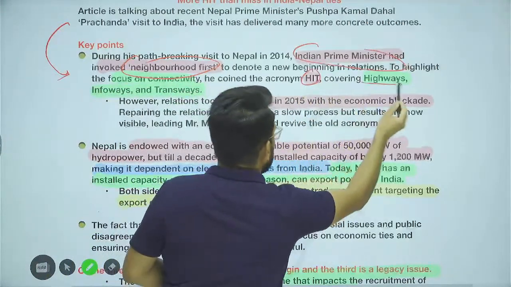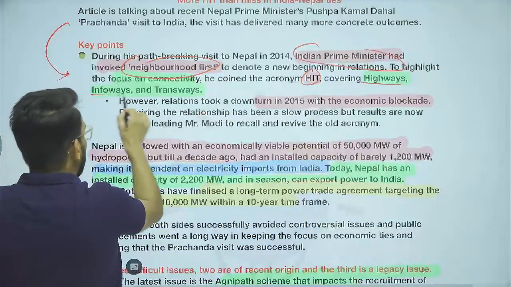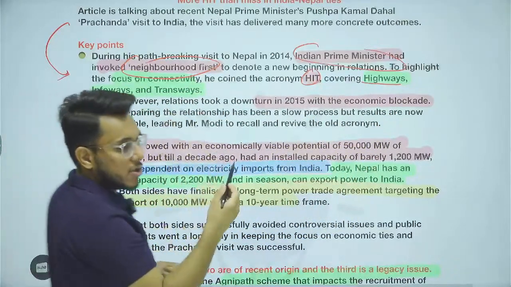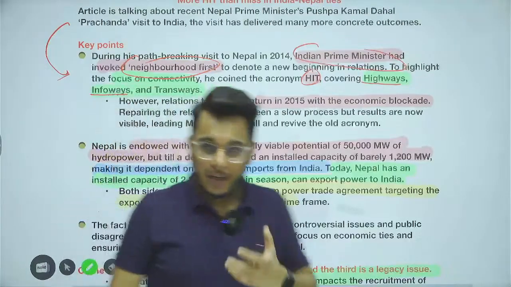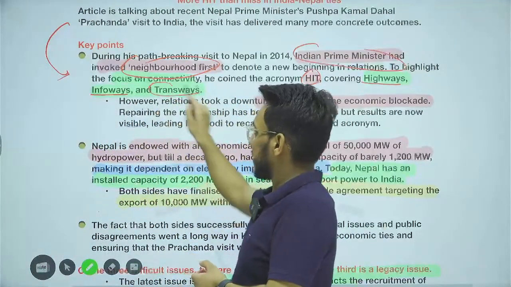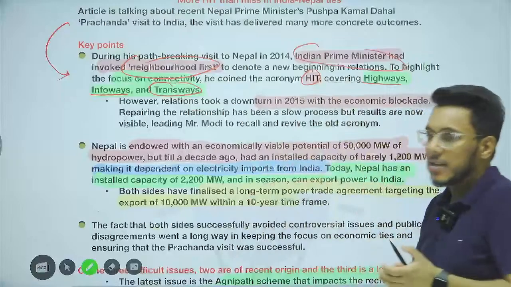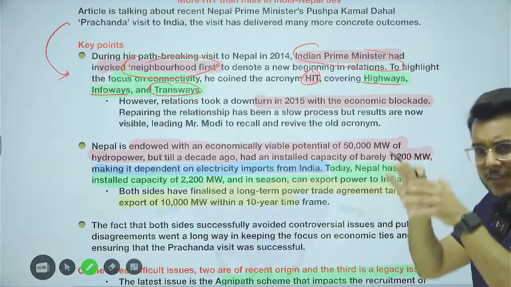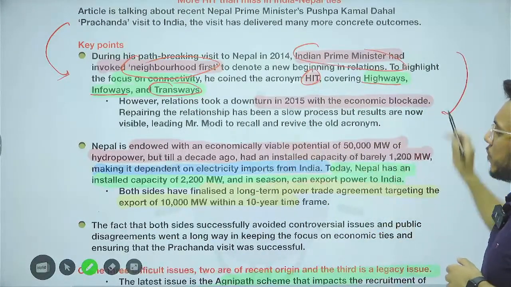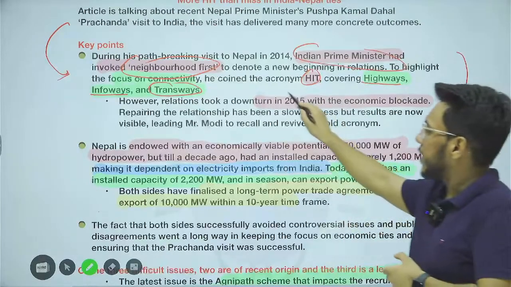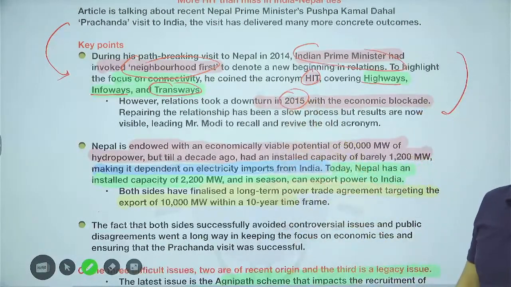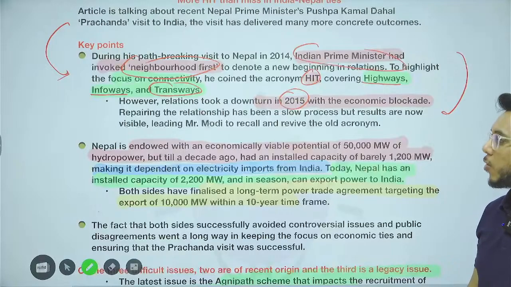H stands for highways, I for infoways, meaning infrastructure, particularly telecom and internet, and T for transways. So highways, infoways and transways, largely infrastructure development, was the focus. But since 2015, India-Nepal relations took a downturn, and many of the promises were not fulfilled.